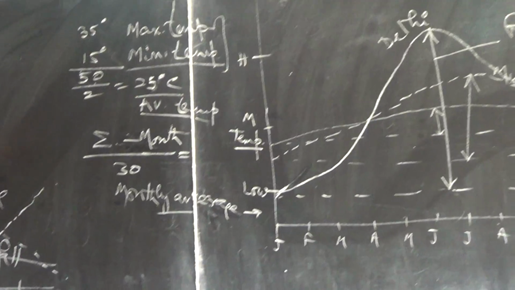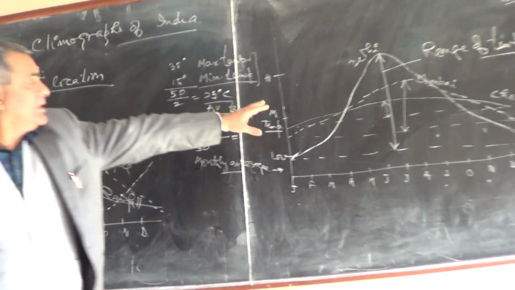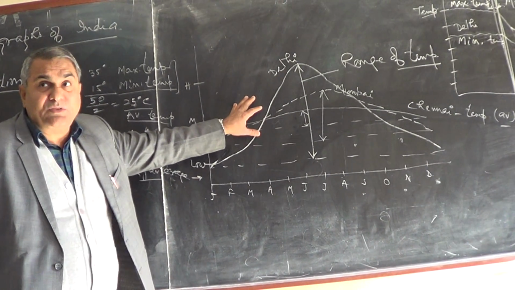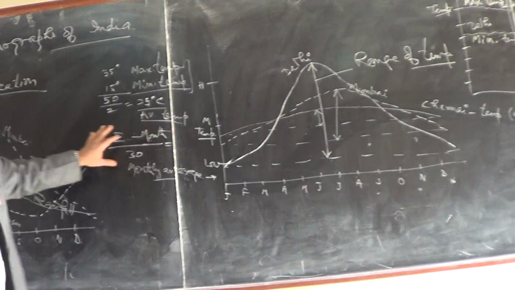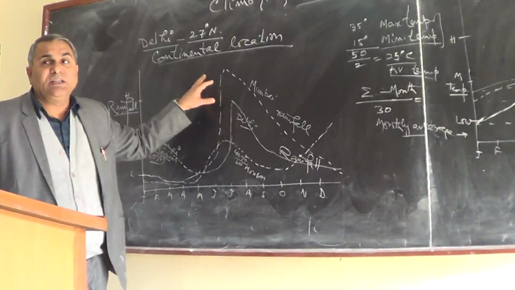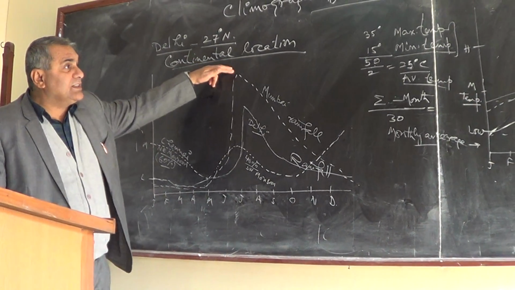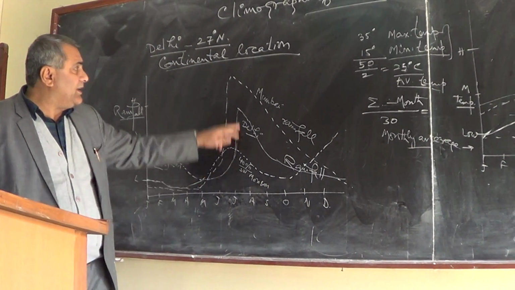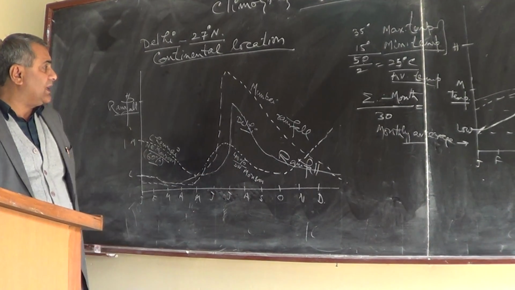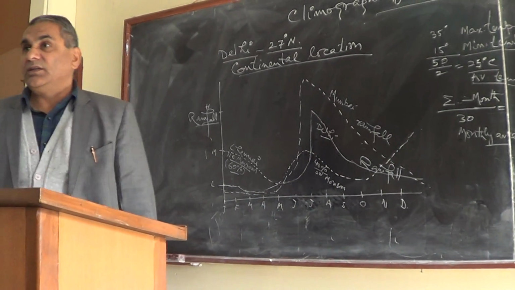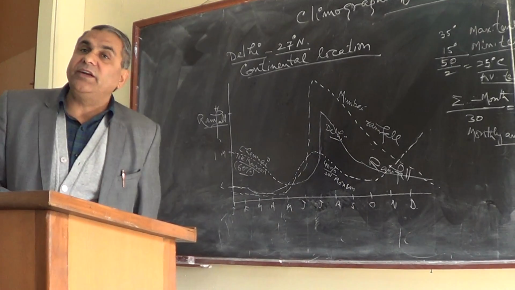So these are the three different temperature lines showing the temperature of three different cities. These are the three different lines showing the rainfall of three different cities. So in both conditions, temperature and rainfall are both extreme in Delhi, because we have the continental location.